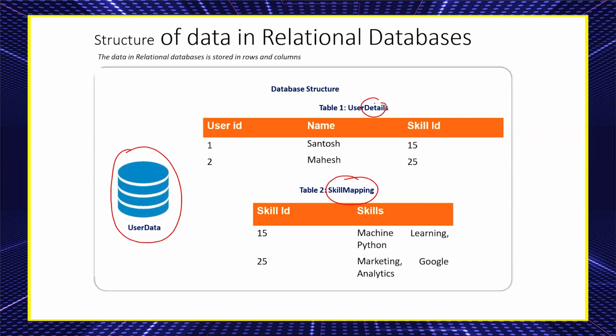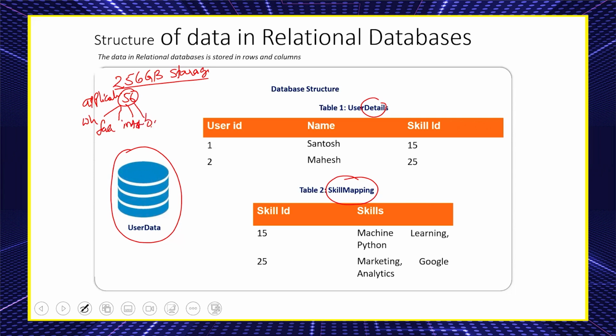Let me write it down here. Total 256 GB storage; out of that, 56 GB is captured by applications. What are the different applications we have? Like WhatsApp, Facebook, Instagram, maybe the operating system, Twitter, and so on.